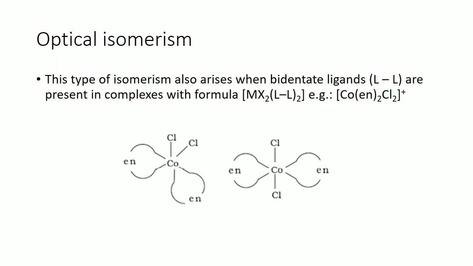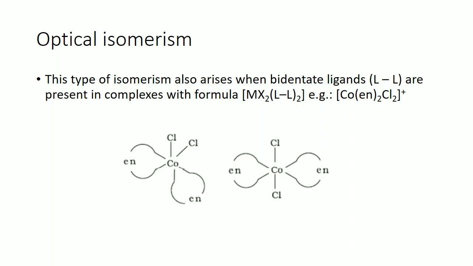Now, optical isomerism. Where can you find optical isomerism? This type of isomerism arises when bidentate ligands are present in the complex. Bidentate ligands, as I told in earlier classes, can link to the central atom with the help of two different atoms. In the case of ethylene diamine, that is EN, EN is an example of a bidentate ligand, and it can coordinate to the central atom in two different ways.